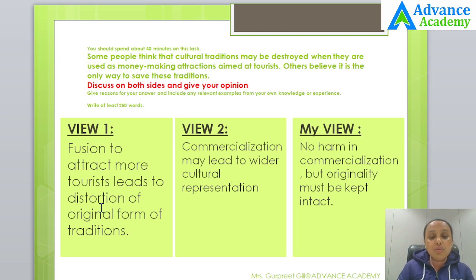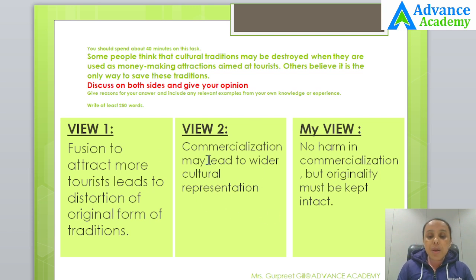So that fusion would distort the original form of those traditions, and the tourists might understand that this distorted form is actually the old tradition and they might start accepting it as their tradition. That's wrong because that does not represent the actual essence of the culture. Rather, they pass down a different version of the same tradition because they just want to mix all the cultures so as to interest all kinds of tourists. So some people say that it is wrong because in this way the culture will be destroyed.